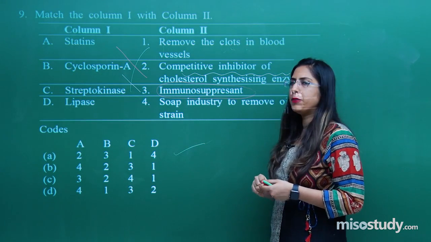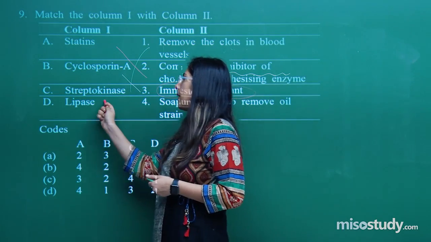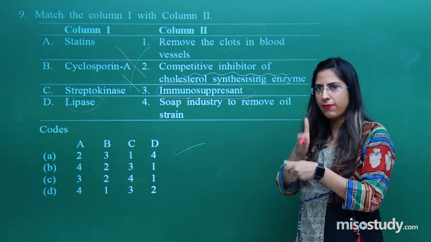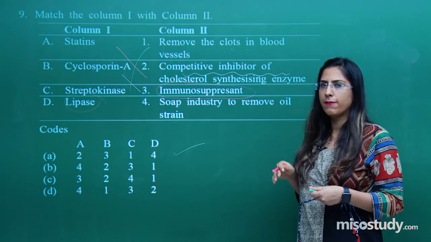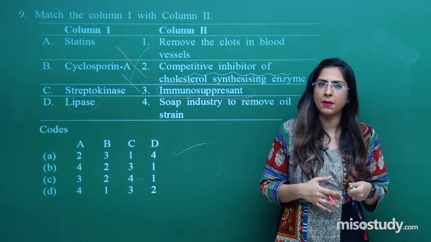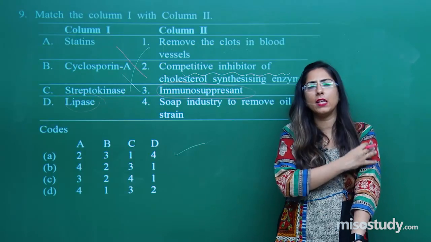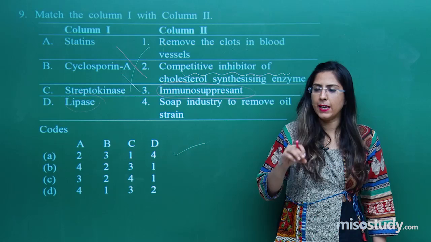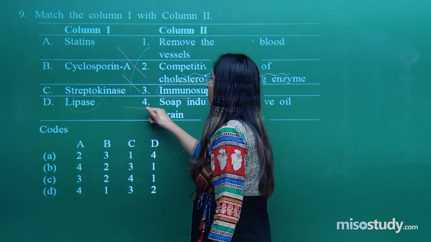Let's talk about D, which indicates lipase. Lipase means they can act on lipids. They break the lipid, they break the fat. This is used in the soap industry to remove oil stains. Whenever oil stains are there, these lipases are used in the formation of various detergents. So whenever we find any kind of oil stains on clothes, a detergent which has lipase can easily remove those stains. So the correct option for D is the fourth one.